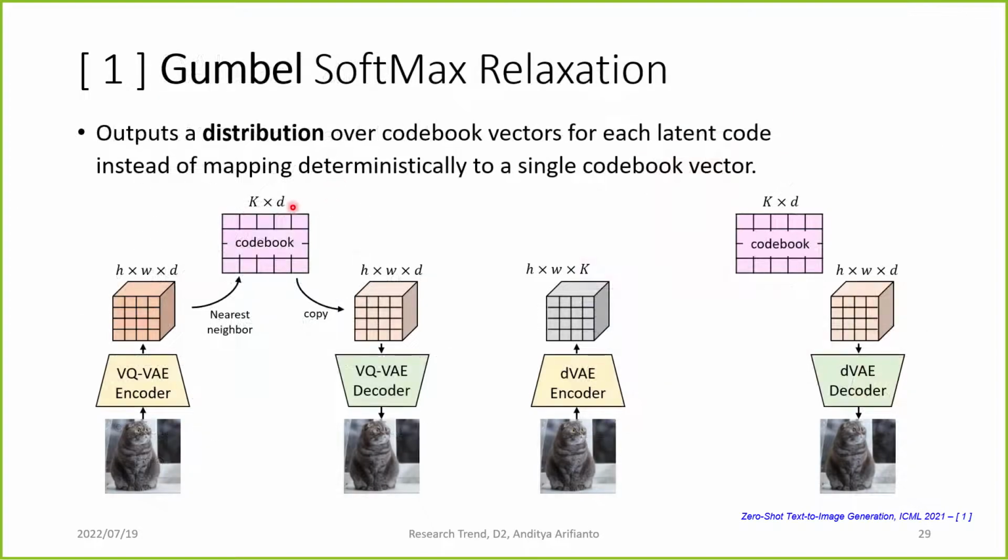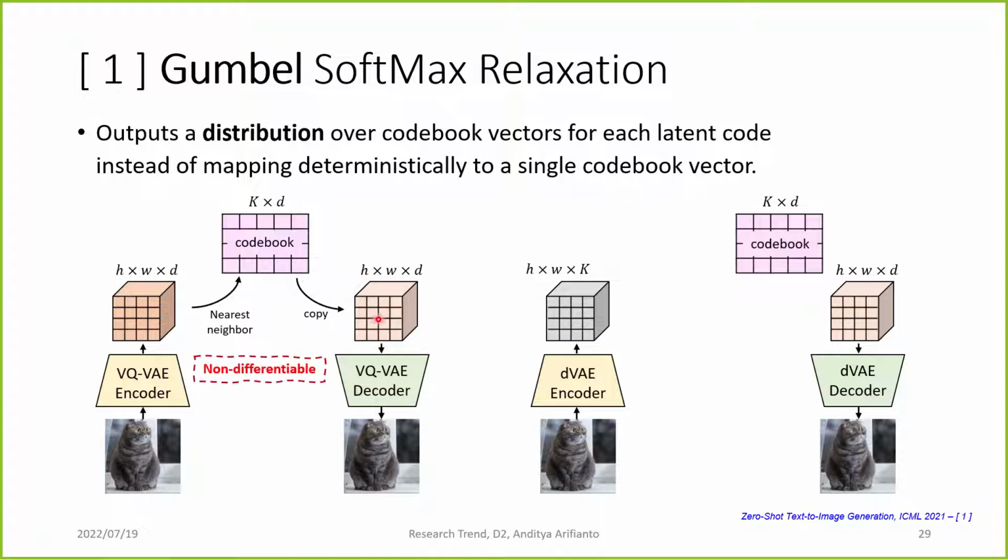The difference here between the VQ-VAE and DVAE is that the VQ-VAE uses Euclidean distance to check the latent code, and then they just copy the nearest one as the input for the decoder.